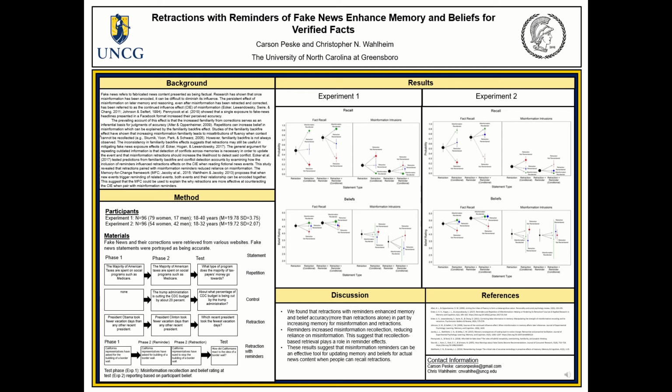Repetitions can increase belief in misinformation, which can be explained by the familiarity backfire effect. Studies of this effect have shown that increasing misinformation familiarity leads to misattributions of fluency when the context can't be recollected. However, the familiarity backfire effect has not always been observed. This inconsistency suggests that retractions might still be useful in mitigating fake news effects.